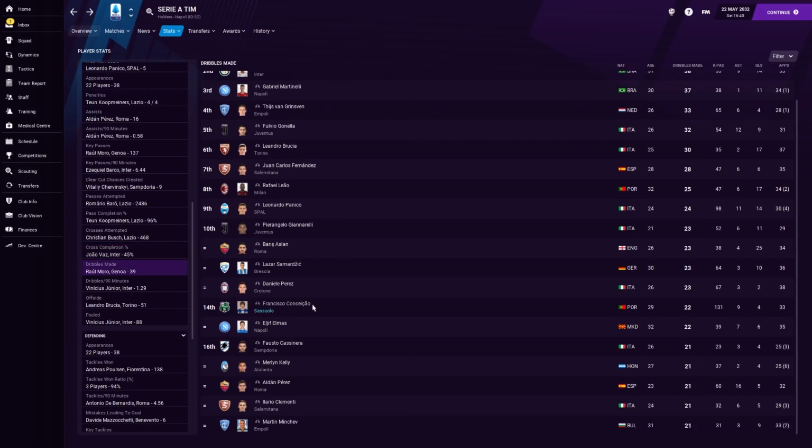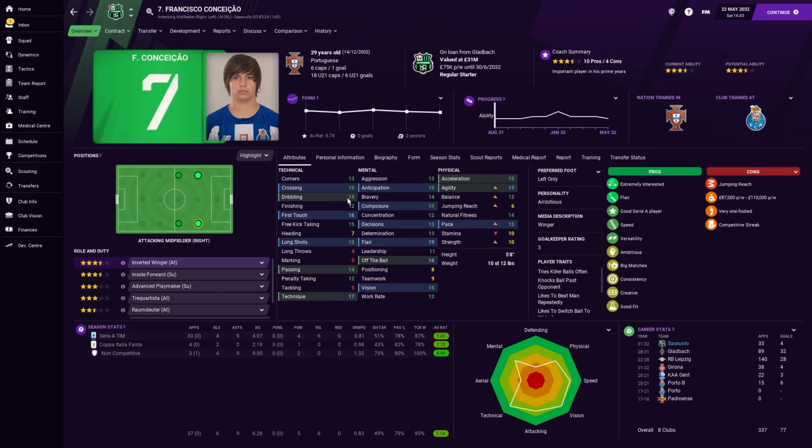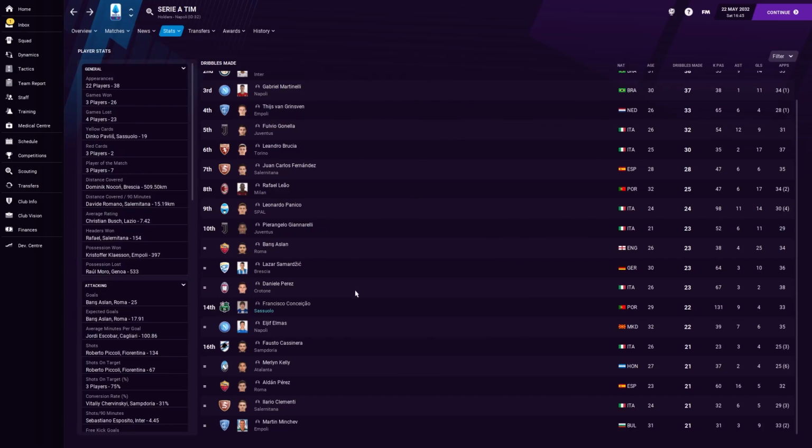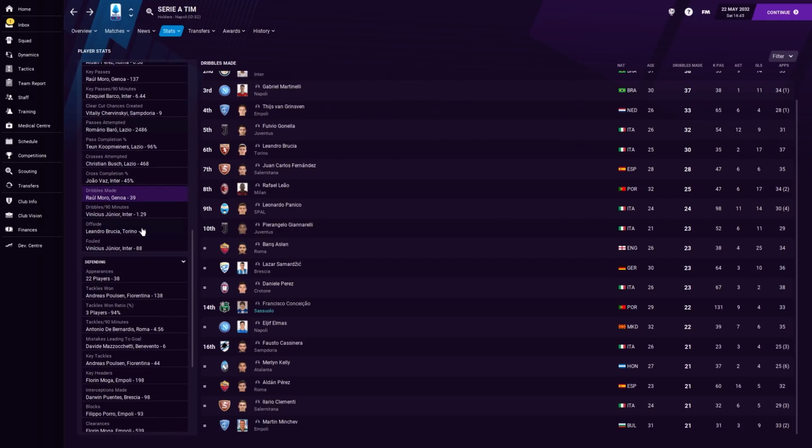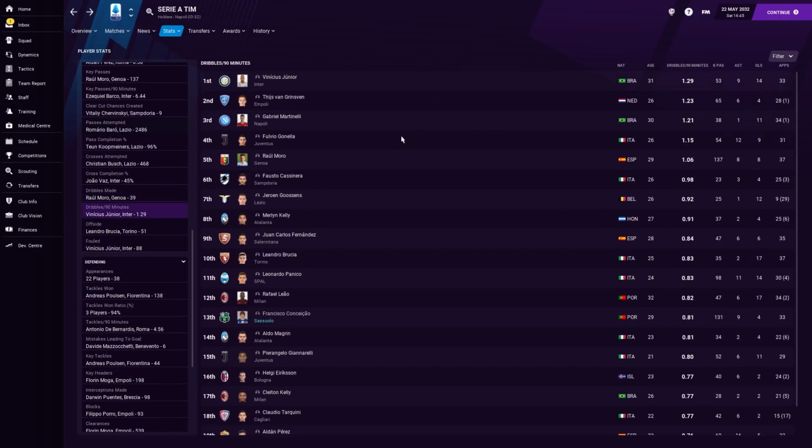Dribbles, we're not going to see anyone on there except for Conceição. Interesting. He does have pretty solid dribbling, in fairness, and does have some dribbly attributes. I'd be sad to see him go, but it would save us a lot of money that I could extend elsewhere, potentially, so I'm not entirely bothered. Vinicius Jr., that makes complete sense. He just tore us apart every time he played against us, to be fair.